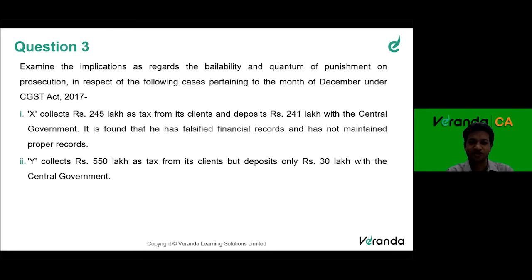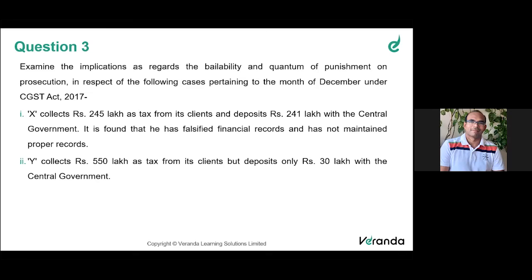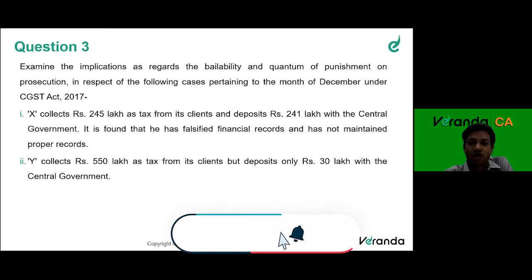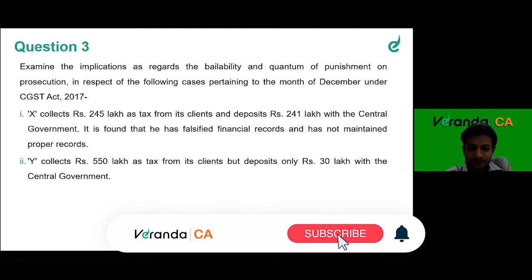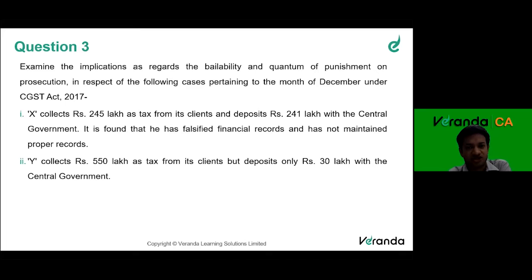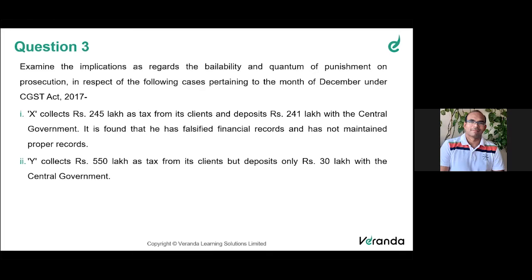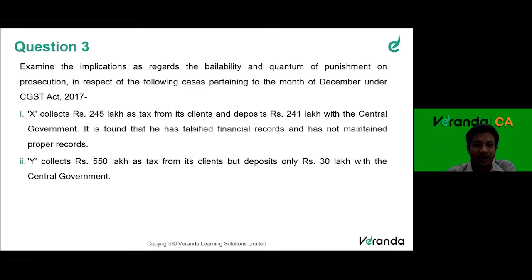So coming back to my question. The first part of the question is, see, the amount is more, 245 lakhs. He has paid 4 lakhs short, right? See, section 132 talks about arrest, punishment for arrest. So here it has a slab. There are some 12 offenses given. If you do A, B, C, D, there are 12 offenses. If you do this, then arrest can apply, right?